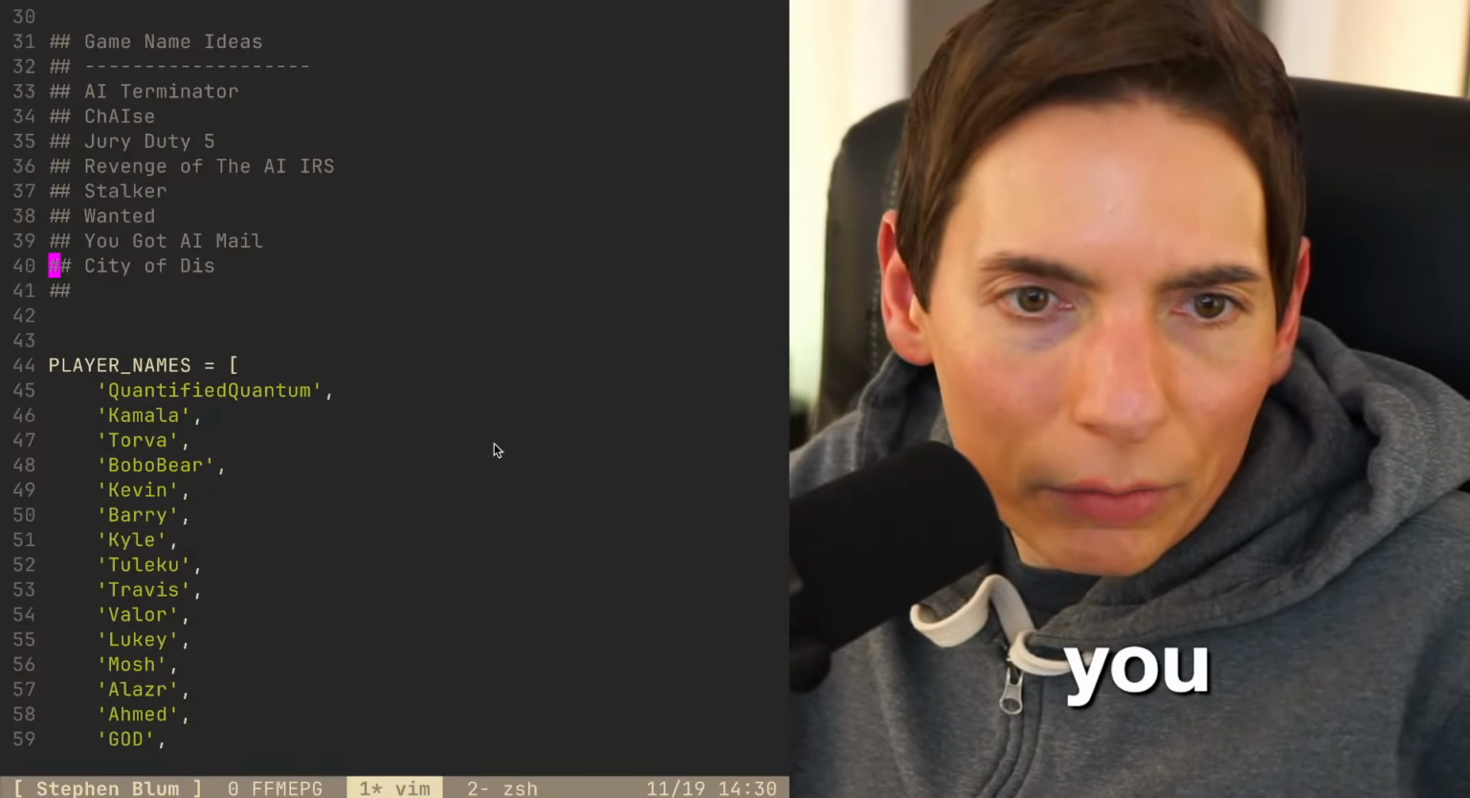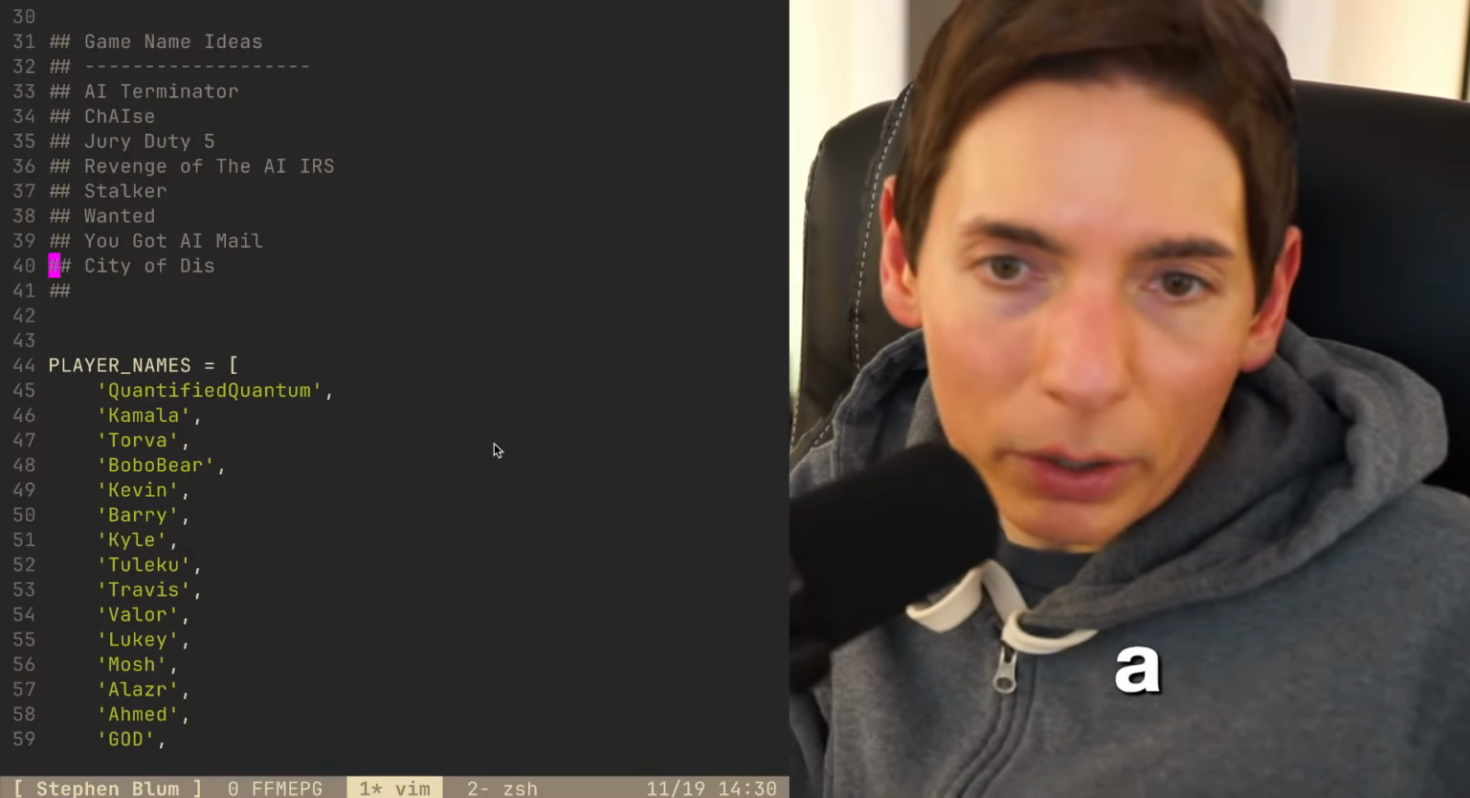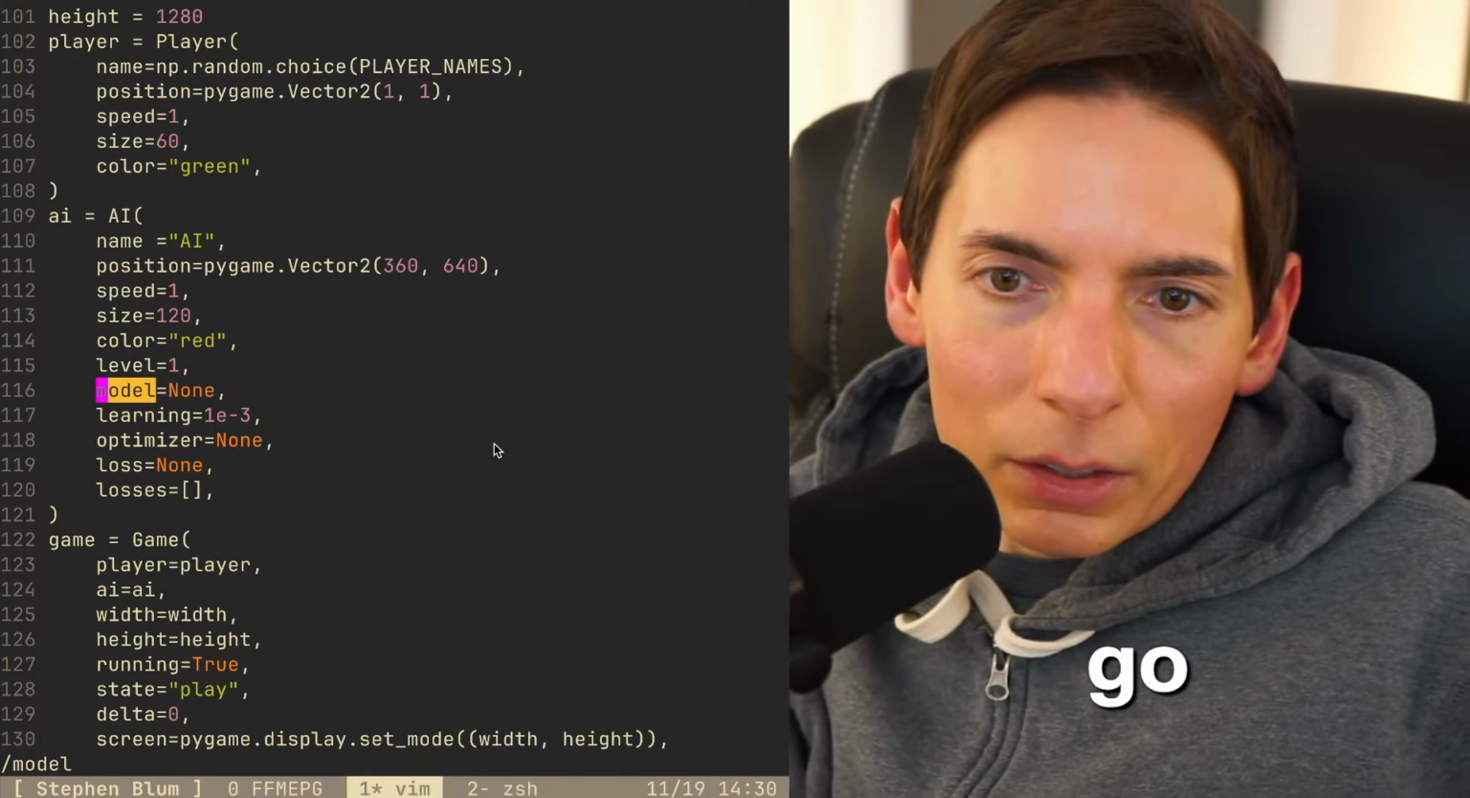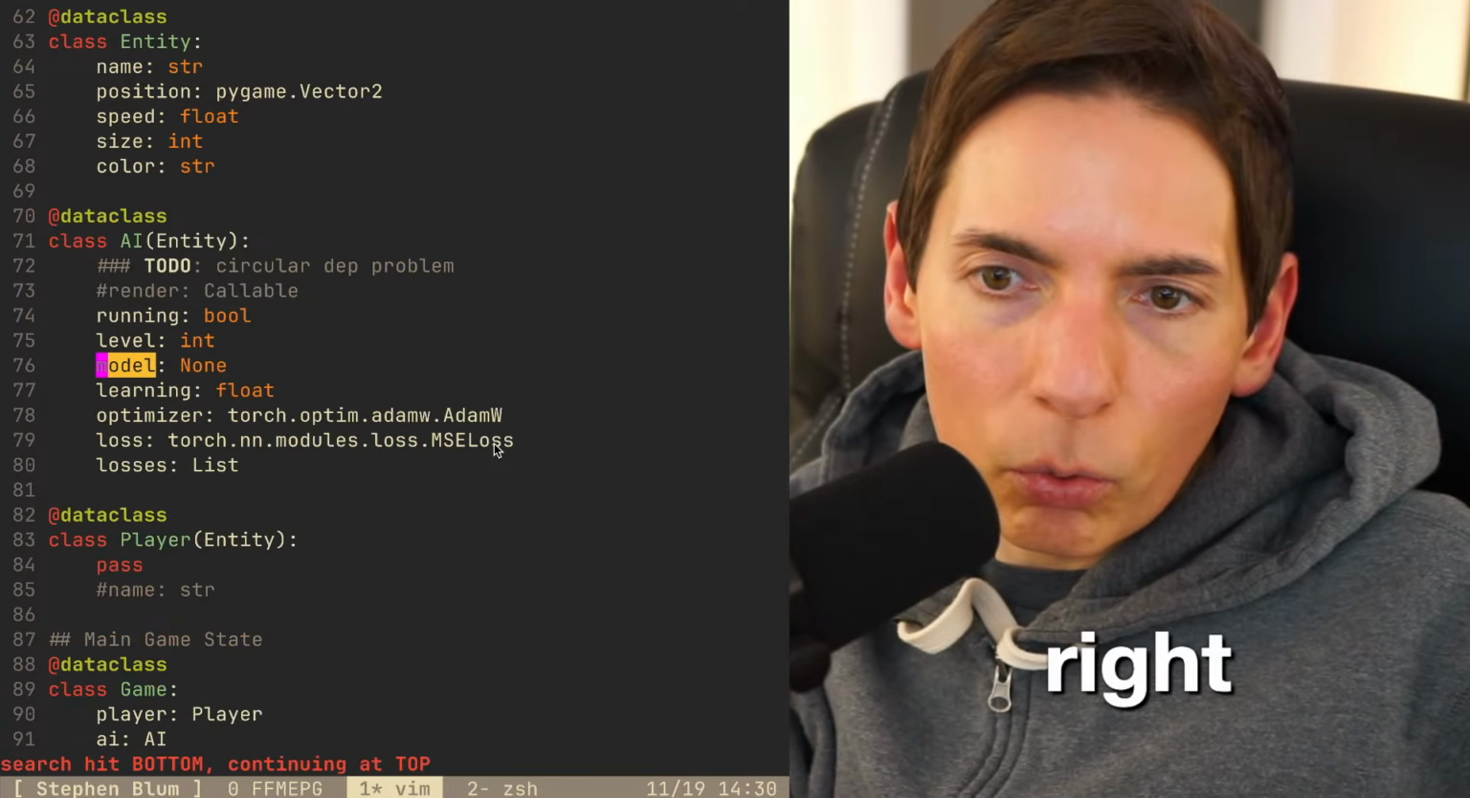Can you show the model definition? Yeah, it's a really simple one. So the model, here we go. Here's the model right here.